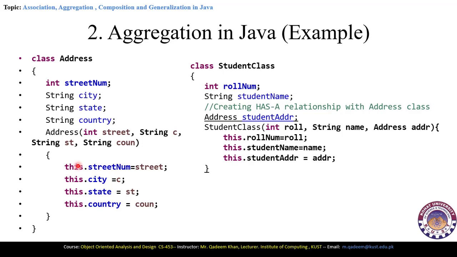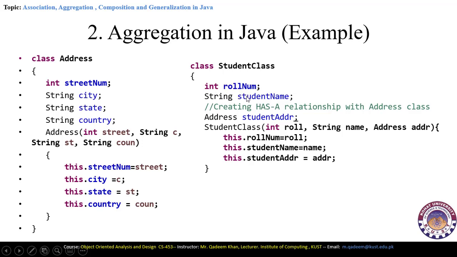So when we declare the object of this class, we will pass these parameters inside the constructor of the address class. Now here we have the students class. In the student class, we declare int rollNumber and string studentName.